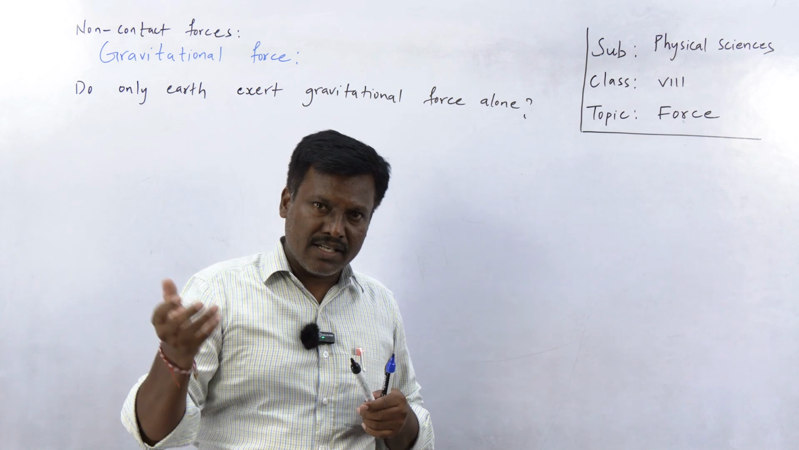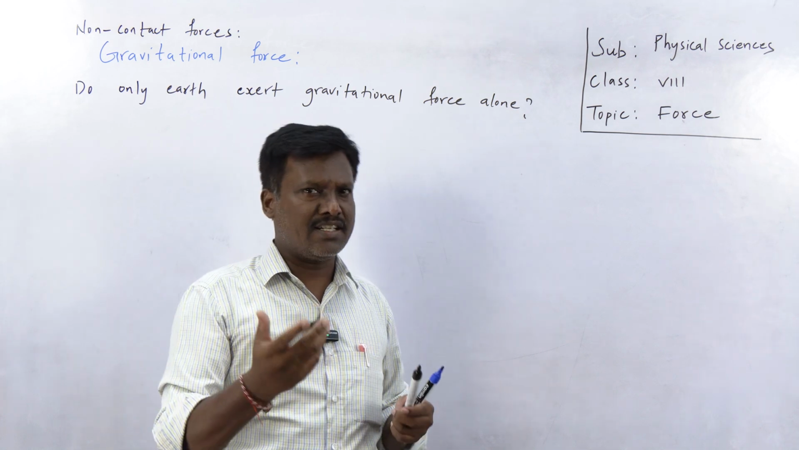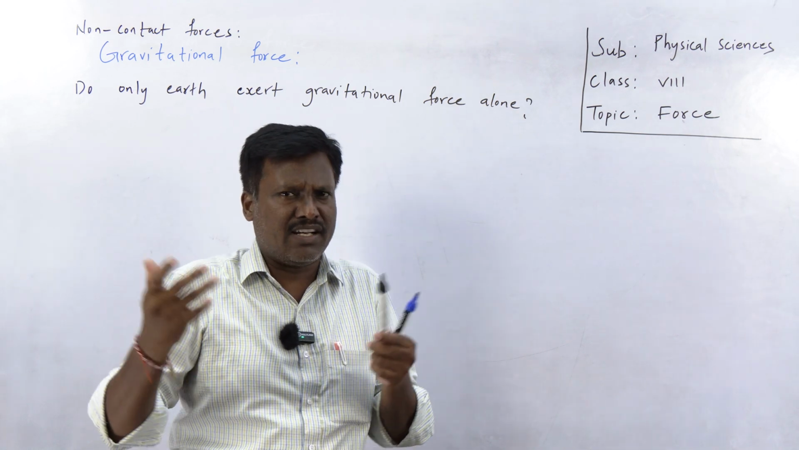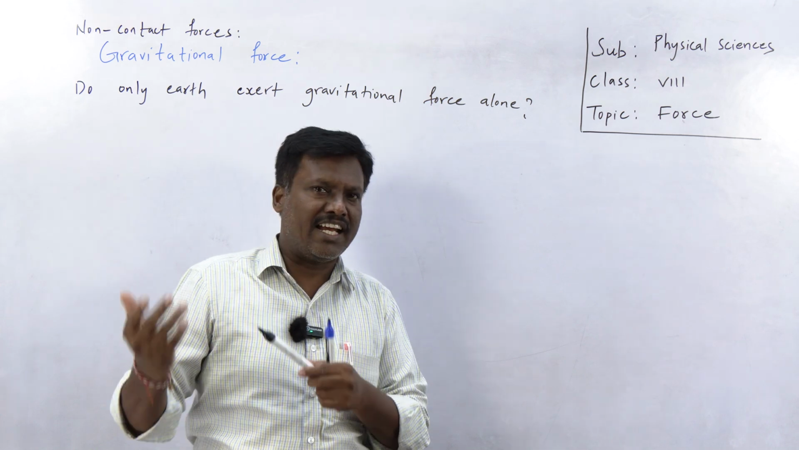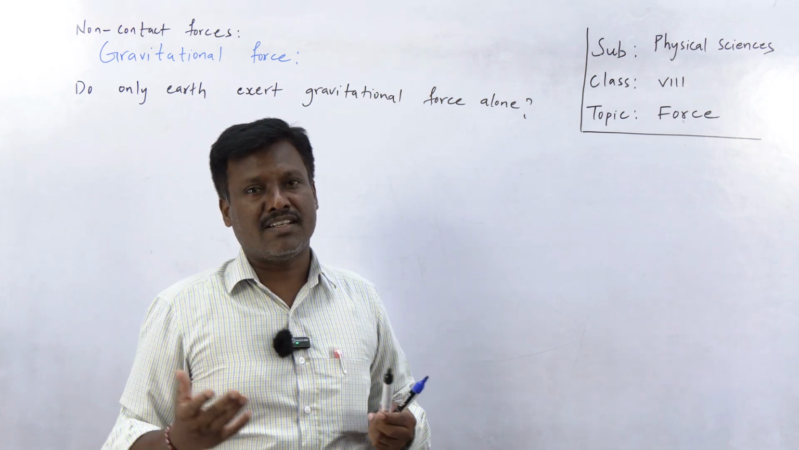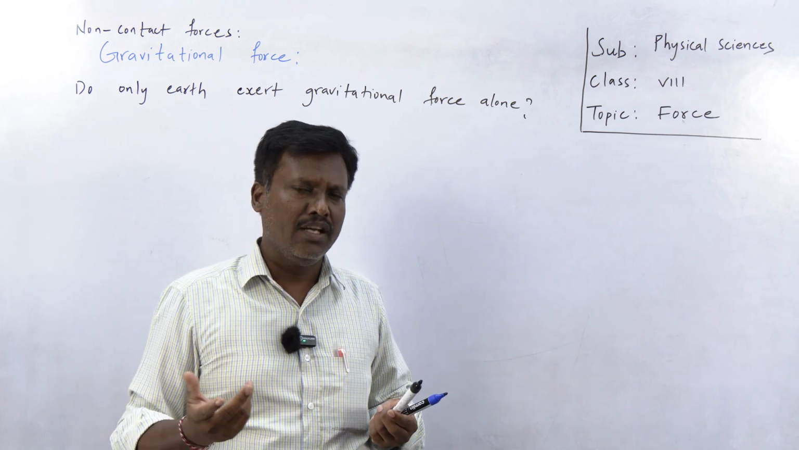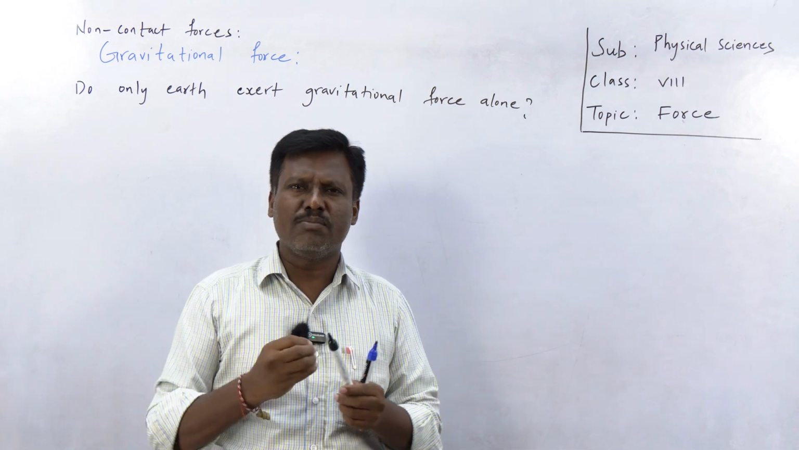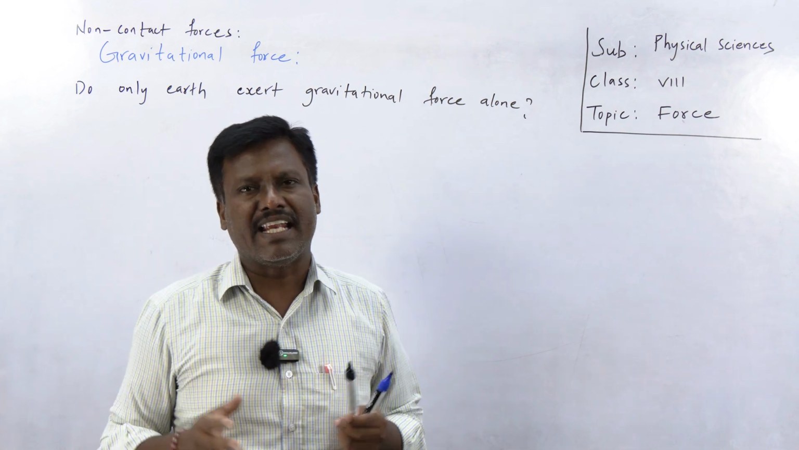See, the earth exerts gravitational force, the moon exerts gravitational force, other planets also exert gravitational force, and the sun also exerts it. The sun is one of the stars, and it exerts gravitational force. Billions of stars are there, billions of galaxies are there, and those also exert gravitational force. So in this universe, any body that has mass automatically exerts gravitational force.